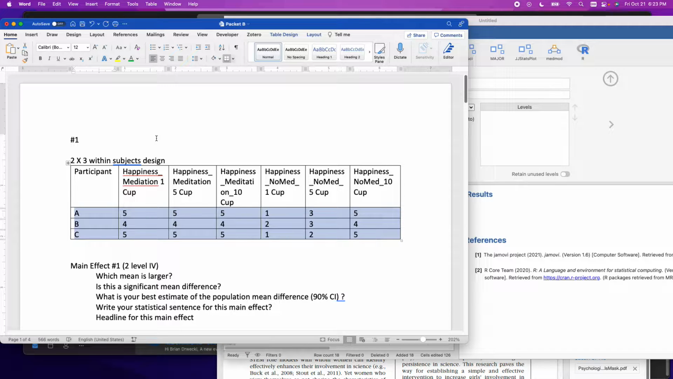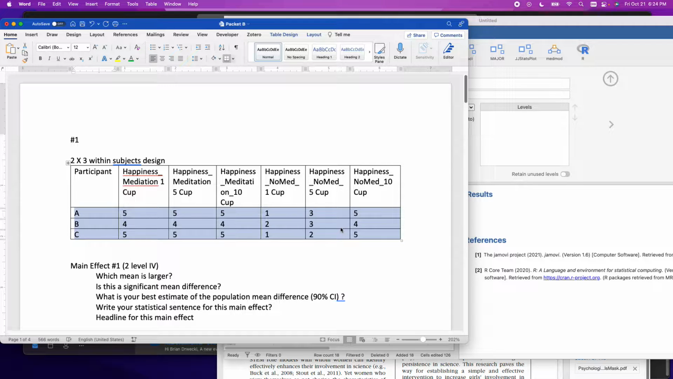All right, so a 2 by 3 within subjects design ANOVA. If you look here, we only have 3 participants and they each give us 6 data points. 2 by 3 is 6. Each participant gives me 6 data points.